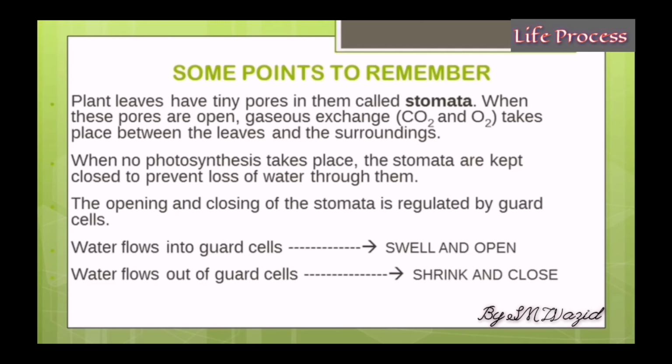Alright? So when no photosynthesis takes place, the stomata are kept closed because water can escape through these pores. And water is essential for photosynthesis. The plant needs to have reserves of water. So when photosynthesis doesn't take place, the pores are kept closed, otherwise the water will escape and the plant will lose its reserves of water.